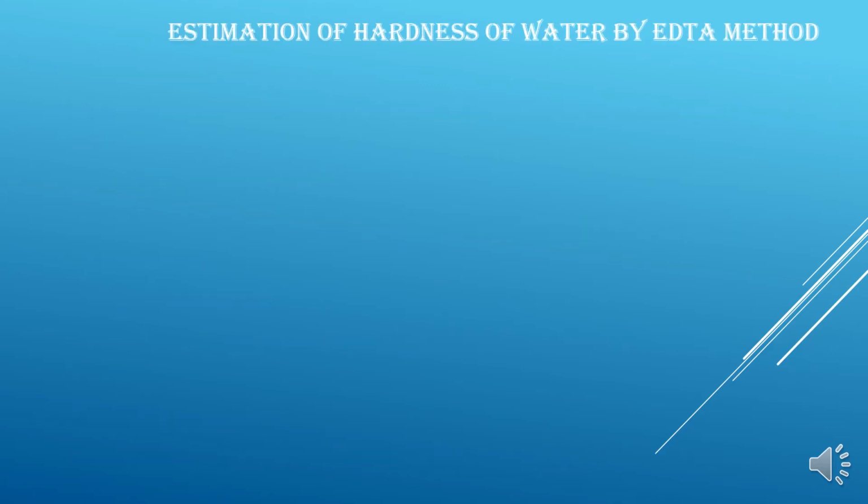So, in the previous slides we have seen what is hardness, what are its types, and what are the various units that are used to express the hardness. Now, let us see the most commonly used method for estimating hardness of water, that is estimation of hardness by the EDTA method. Though we have a number of methods like alkali titration and soap titration, this method is simple and easily handled in ordinary labs. So, this method is the best method for analysis of water samples for hardness.